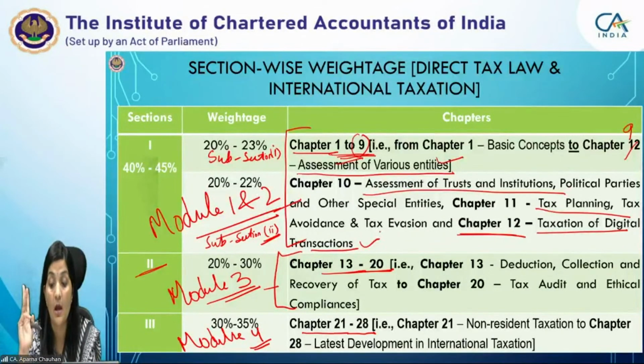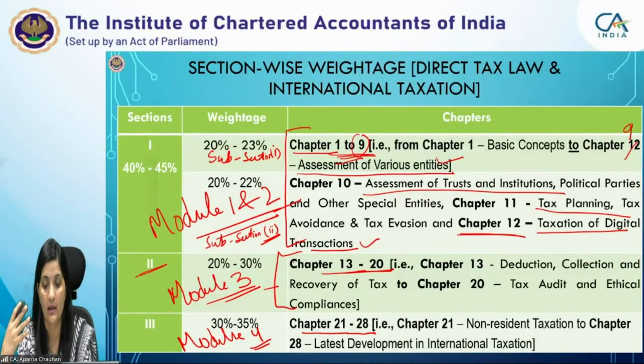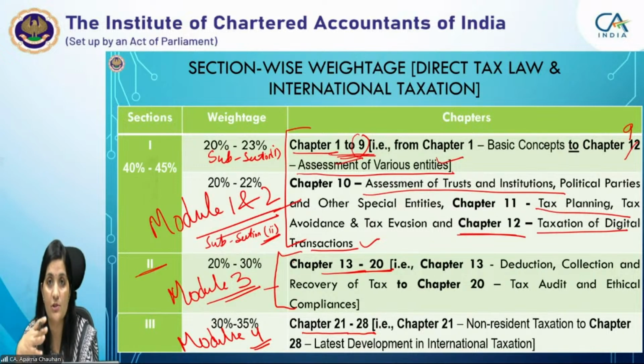3 chapters. But a separate code of computation of income is there for the charitable trust. Basically, compared to normal provisions, this is quite different. A separate registration scheme is there, and computation of income and application of income are there. So there are certain different provisions prescribed under the Income Tax Act for taxing trusts and institutions and political parties.